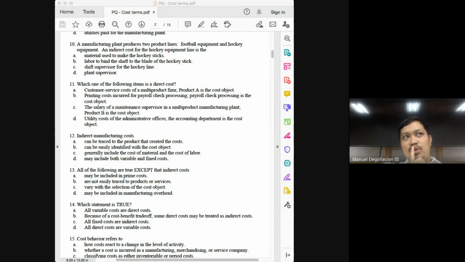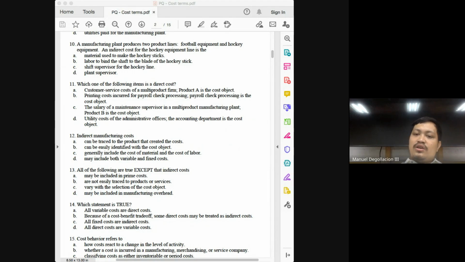How are we going to assign the cost of the salary of the maintenance supervisor? It would be through allocating it to the products, class. And again, if we're talking about allocation, then that means we must be talking about indirect costs. So definitely the salary of a maintenance supervisor in a multi-product plant will not be a direct cost.